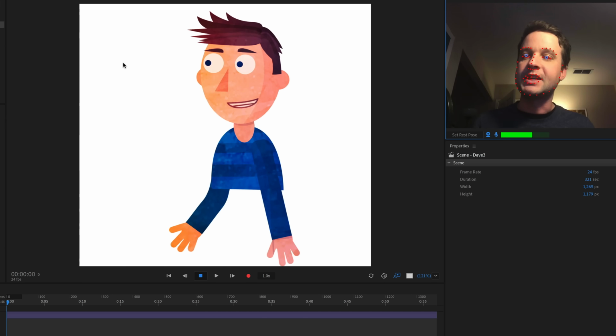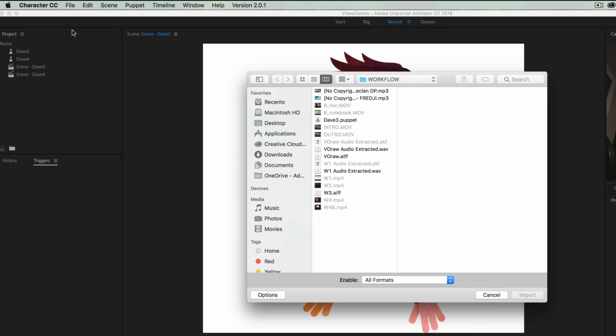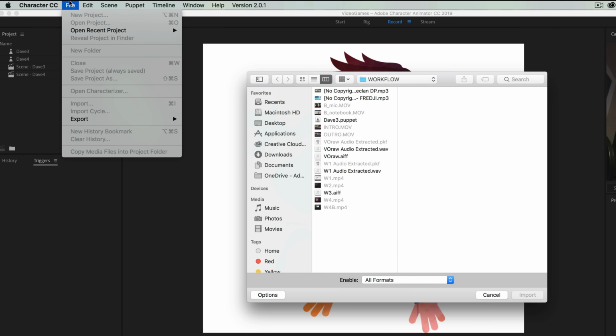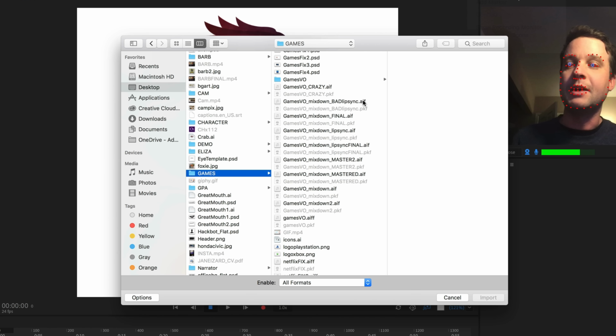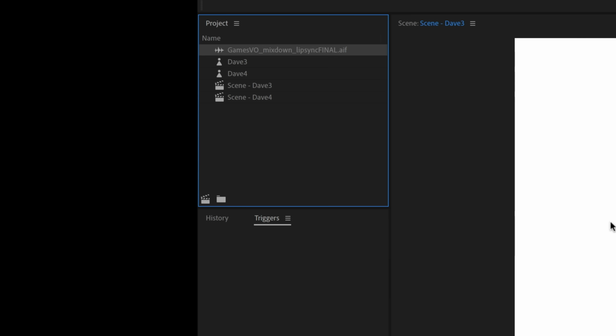So let's find that lip sync file. I'm going to go over to my project panel and I'm going to double click in the blank area. And again, I can always go to File, Import instead. But I'm going to find that voiceover. I have done a horrible job of naming things over here: master, final, lip sync, all this stuff. But I believe lip sync final is the one I want. So don't follow my lead there. Organize your files a little bit better than me. But let's click Import. And now we have this audio file that is also showing up in our project panel.